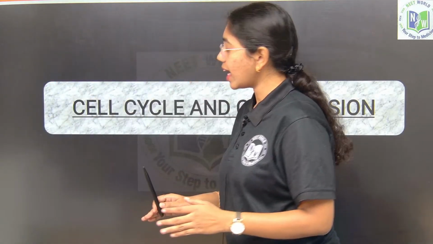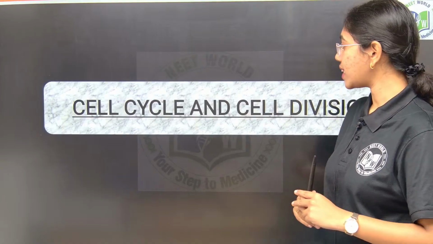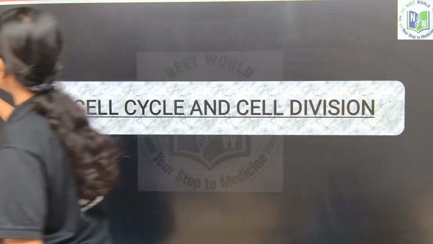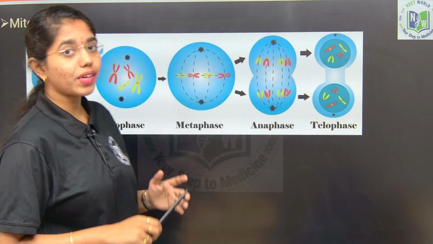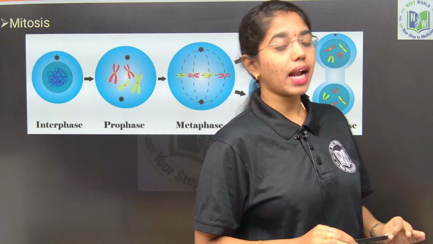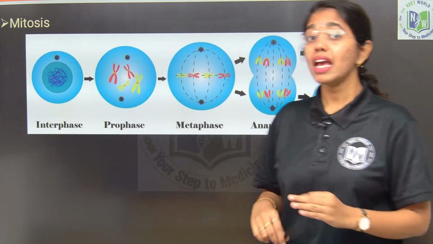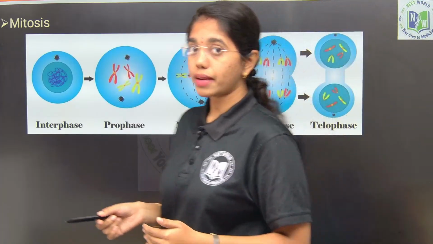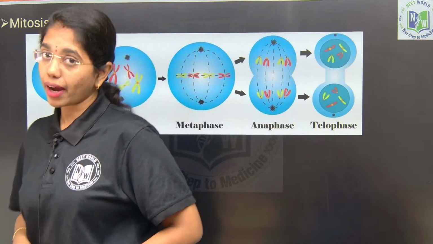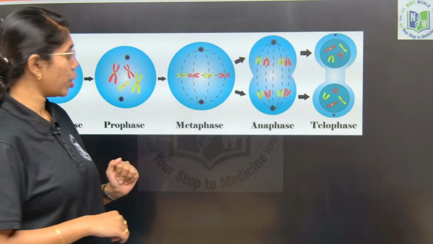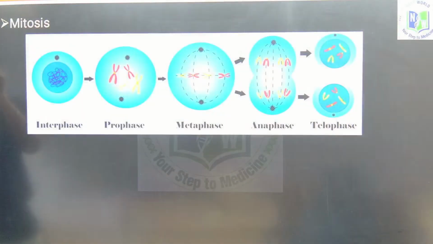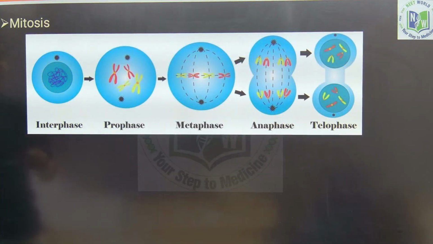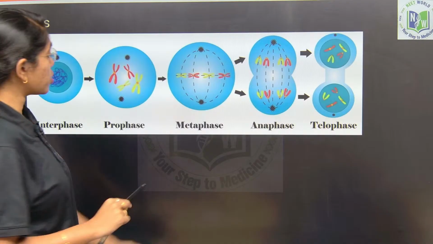So here we are in our second session of cell cycle and cell division. We are done with G1, S and G2 phases of interphase, and we are starting both mitosis and meiosis today, exploring the significance of mitosis and meiosis, and then identifying the differences between mitosis and meiosis. So here, if we have to see mitosis or M phase in the complete cell cycle, mitosis or M phase is addressed as the most dramatic phase of the cell cycle.